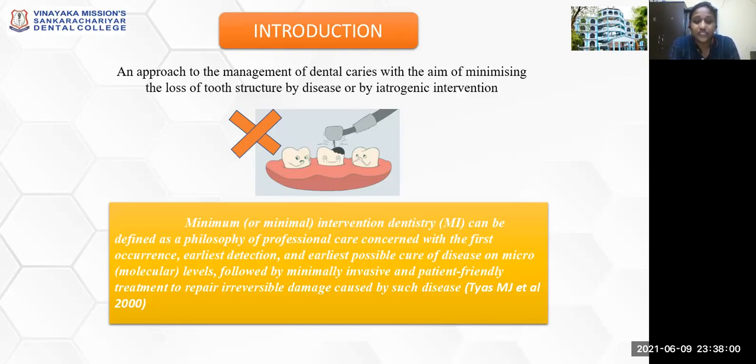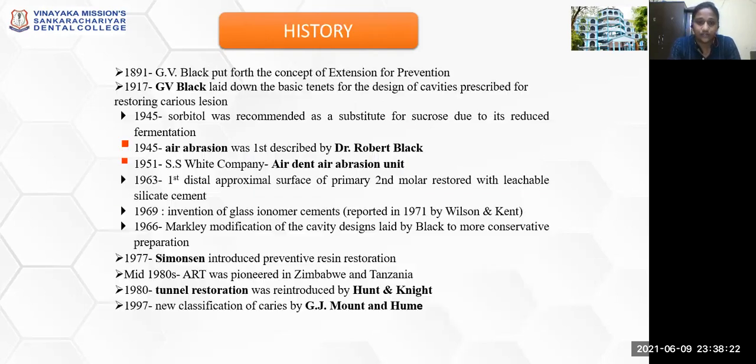To go by the definition, minimally invasive dentistry can be defined as a philosophy of professional care concerned with the first occurrence, earliest detection, and earliest possible cure of disease on micromolecular levels, followed by minimally invasive and patient-friendly treatment to repair the irreversible damage that has been caused by such disease like dental caries, given by Tyers et al.